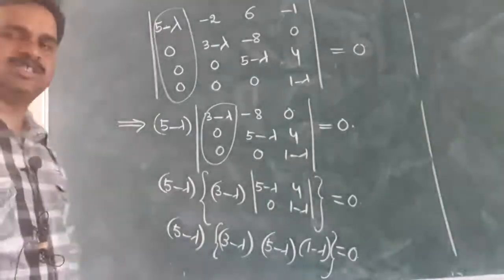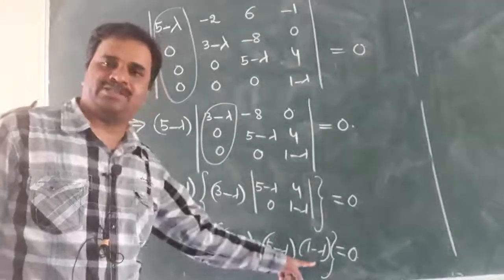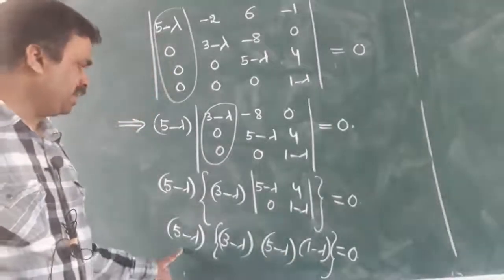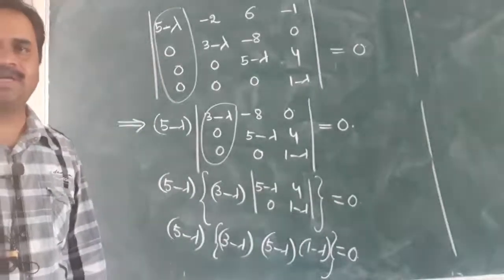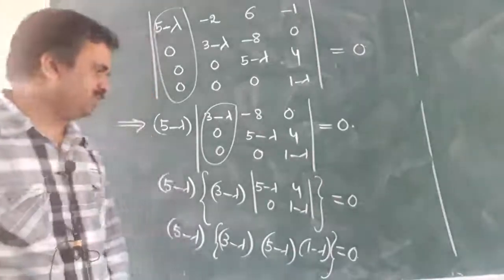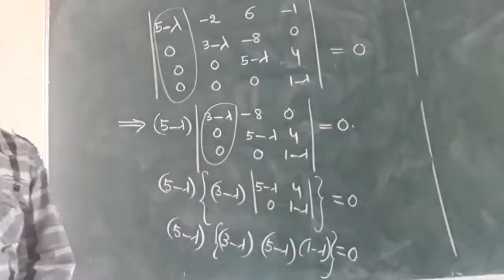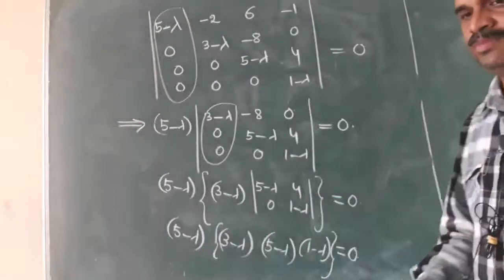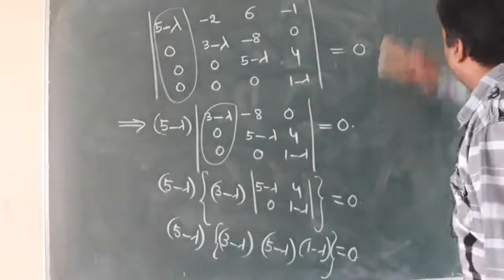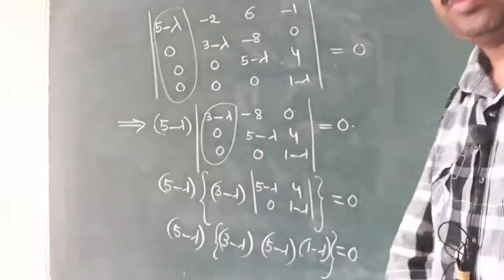And we have to find the characteristic polynomial. If you ask for the characteristic equation, all these are products, factorized. So obviously I can say lambda equals 5, 3, 5, 1, four roots. But this problem asks for the characteristic polynomial, so obviously we have to find the product for this one. Let's copy this one up to here. So we are here.